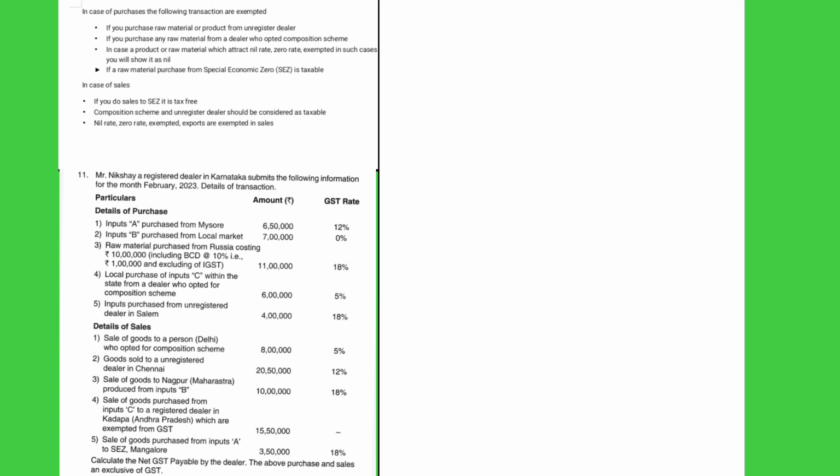For the compensation scheme, an unregistered dealer should be considered as taxable. When you're selling, if any dealer opted for the compensation scheme or is an unregistered dealer, the transaction is considered as taxable. Nil rate, zero rate, exempted, and exports are exempted in sales. So these rules we should remember while we are calculating ITC, input tax credit. Okay, we'll see the problem.